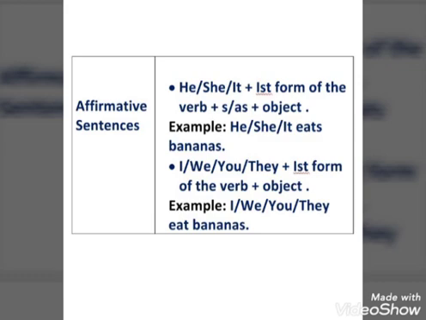We do not need to attach s or es when the subject is plural. So you can understand with the example. If your subject is I, we, you, they, any of them, or any other plural subject, then: I eat banana, we eat bananas, you eat bananas, and they eat bananas.